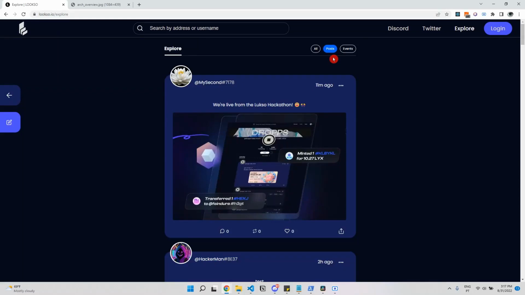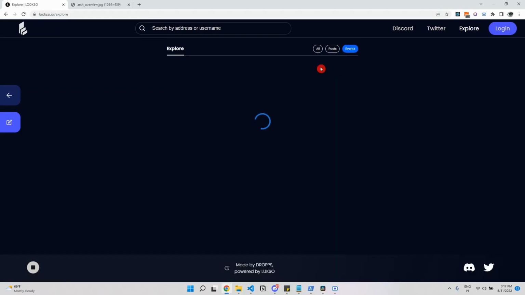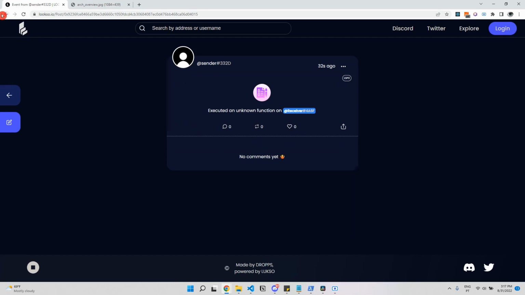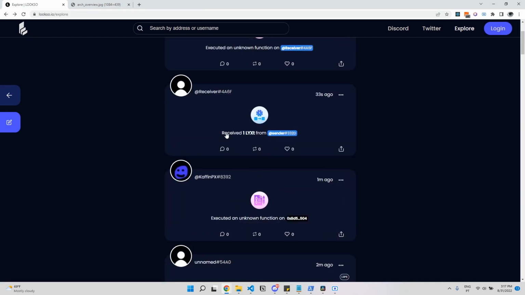Posts are content generated by users, and events are events emitted by universal profiles, and they are rendered as a very nice message. When we know what's happening on a universal profile, we translate that event into a user-friendly message so you can see what's going on and you can even interact with it.